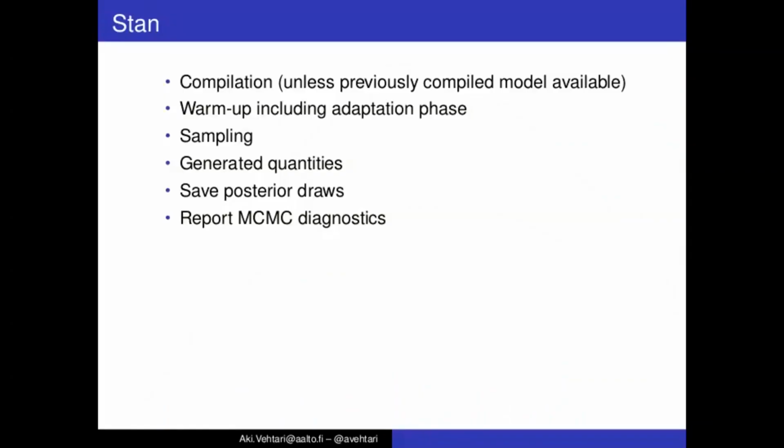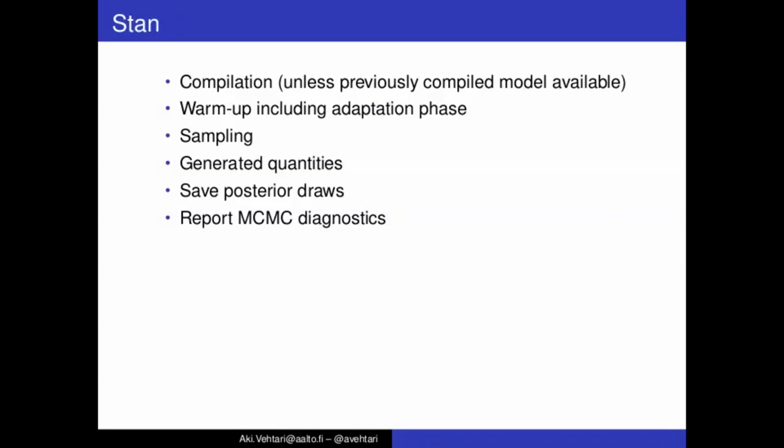After the model has been written in Stan language, which defines this log posterior density, the Stan code is transpiled to C++, which is then compiled to a binary file for maximum efficiency. Then there's a warm-up phase, which includes an adaptation phase for the parameters of the Hamiltonian Monte Carlo algorithm, and then at some point the actual sampling phase starts.